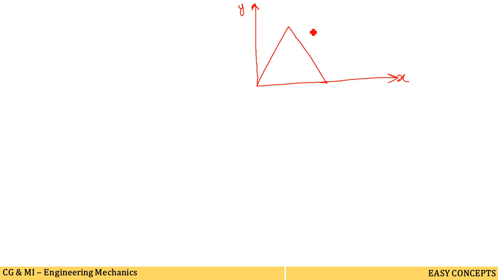To analyze this triangle to get the centroid values, let us consider a small strip.